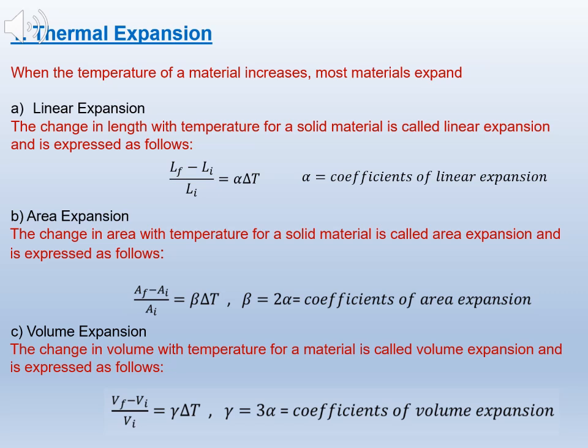For area expansion, the change in area with temperature for a solid material involves beta, the coefficient of area expansion. For volume expansion, the change in volume with temperature for a solid material involves 3 times alpha, the coefficient of volume expansion. All the equations are stated as follows.